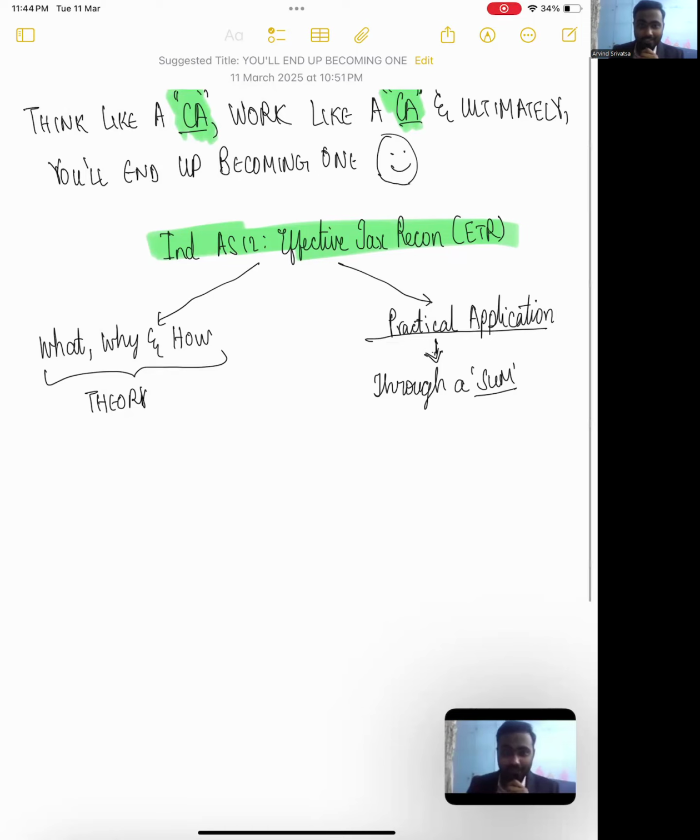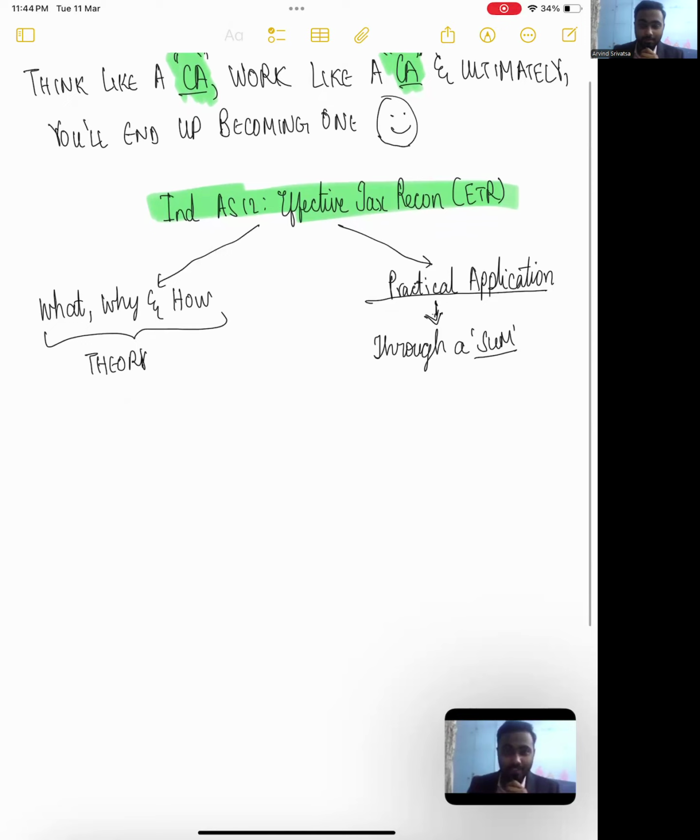Guys, we are going to be seeing a part of Ind AS 12 today which many people tend to skip, or many people don't understand, or they try to understand but in vain. This part of Ind AS 12 which we're going to be discussing is effective tax reconciliation, ETR.